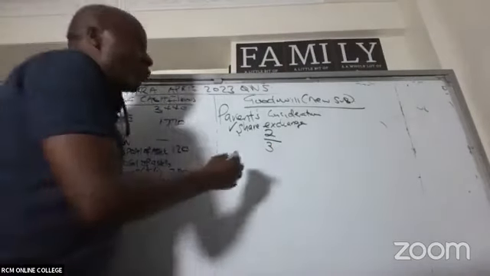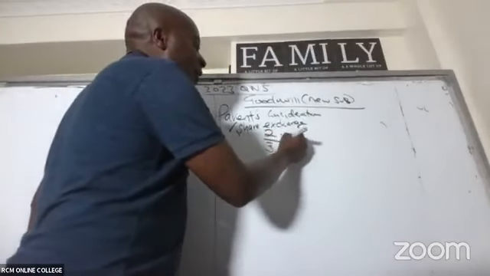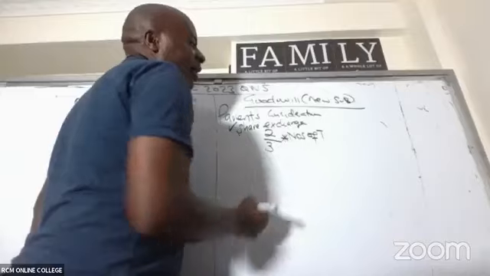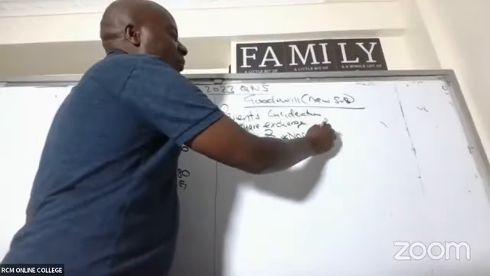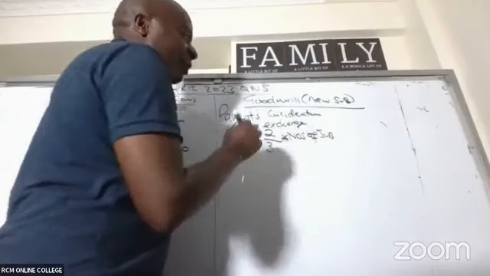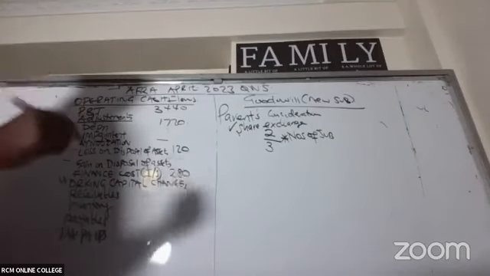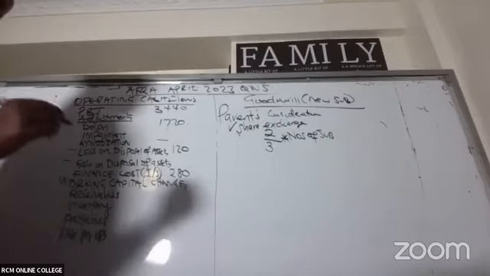So 2 over 3 times NOS of the sub, the number of ordinary shares of the new subsidiary.